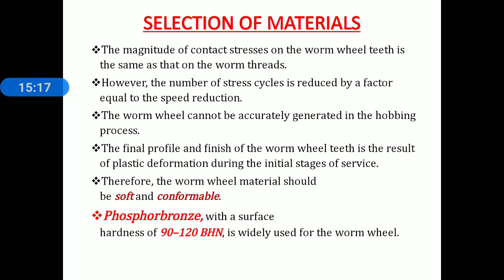Therefore, phosphorus bronze with a surface hardness of 90 to 120 BHN is widely used for the worm wheel. Which material is used for the worm wheel? Phosphorus bronze with a surface hardness of 90 to 120 BHN.